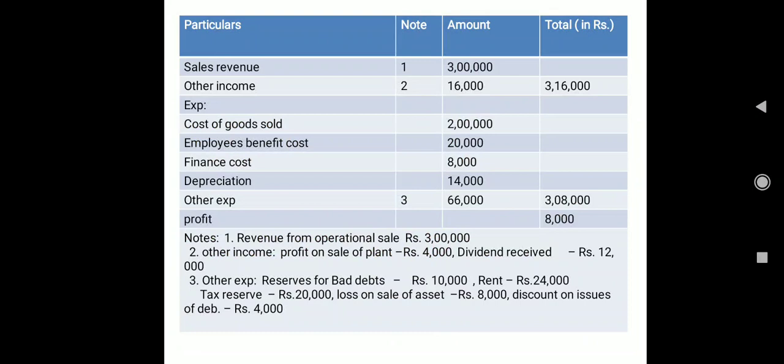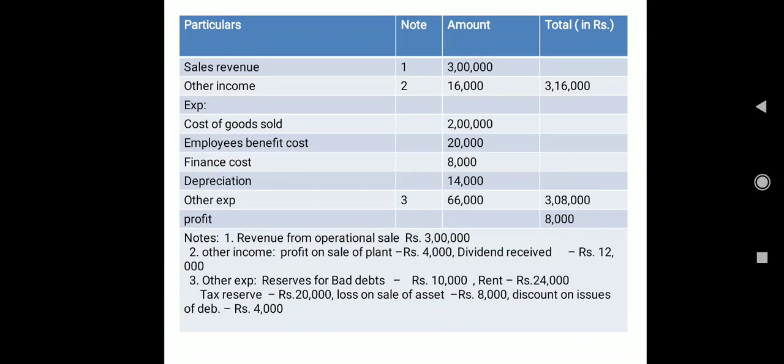Okay, and I hope you remember fund from operations, so we have to focus on the operational things only. So revenue from the operational sale is rupees 3 lakh. Then we have the second note, other income. Other income: profit on sale of plant, rupees 4,000. If you have already started solving fund from operations, you know very well that profit on sale of plant is a non-operating income or gain. And then we have dividend received, rupees 12,000. Same thing here, dividend received is also a non-operating income.